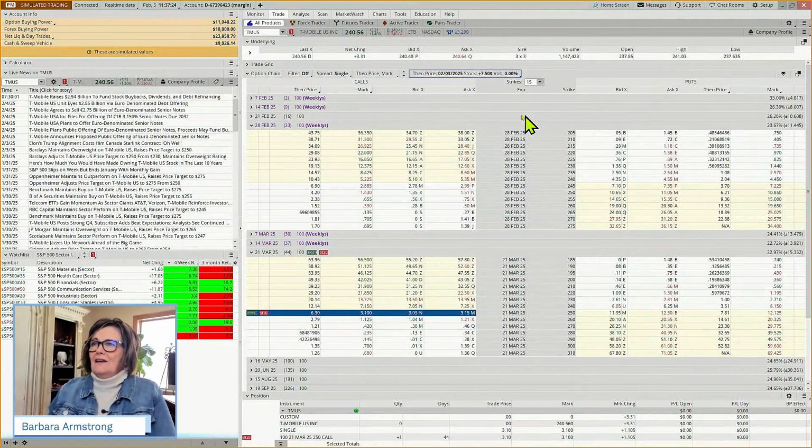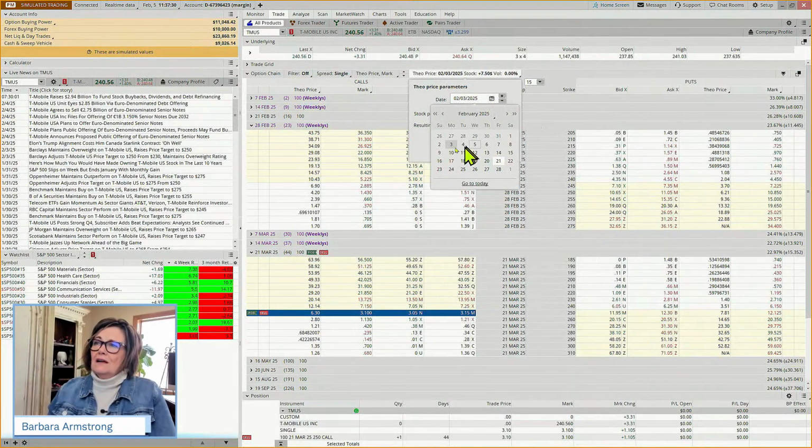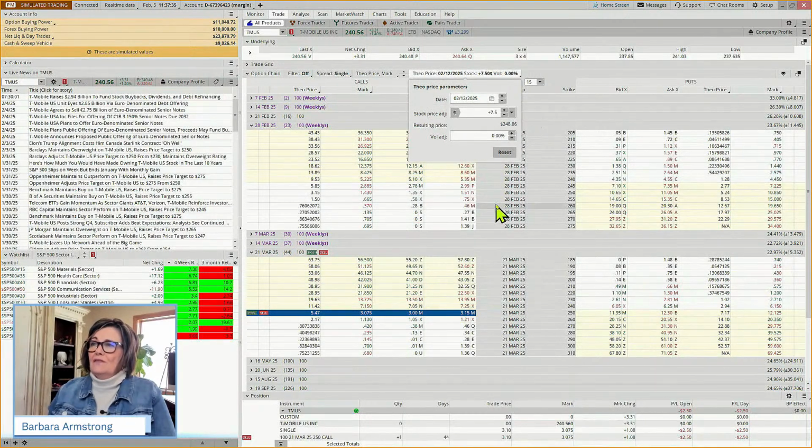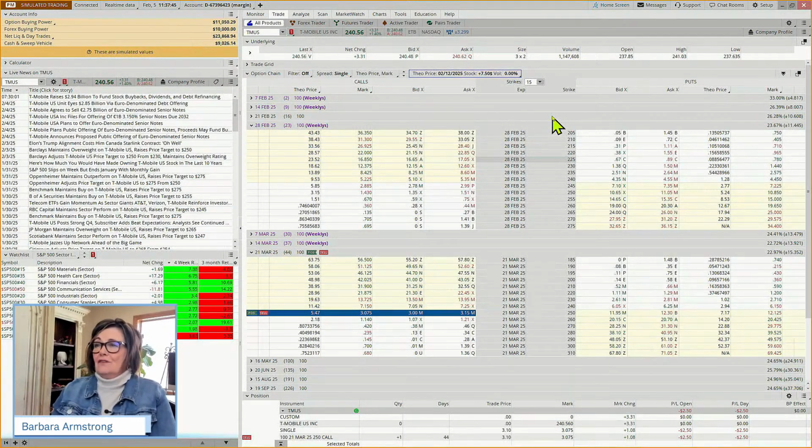That would put us at our target of 248. We're going to come out to February 12th. This gives us a guesstimate. It's not a guarantee, because what if it hits our target on Monday? What if it doesn't hit our target for another week? Then there's another week of time decay.